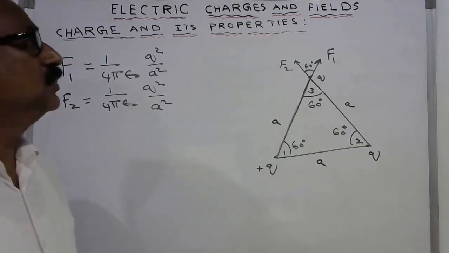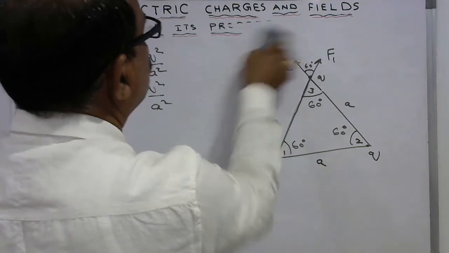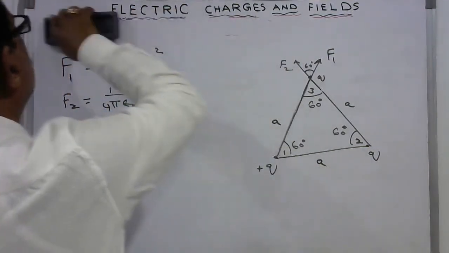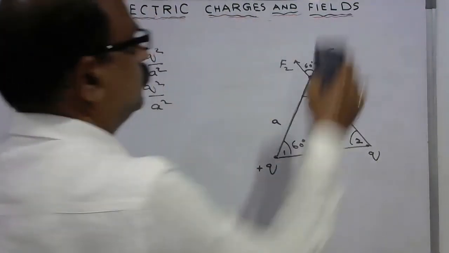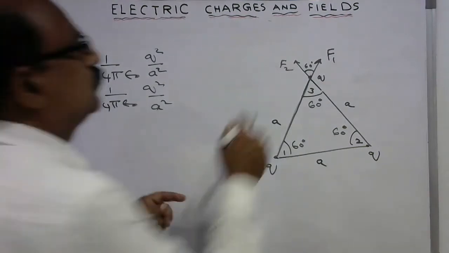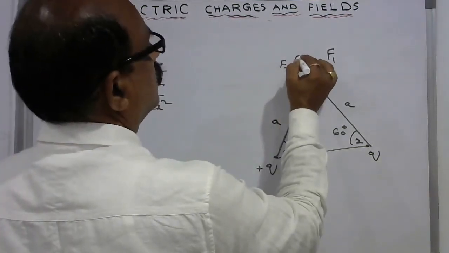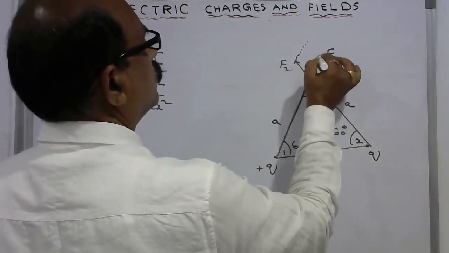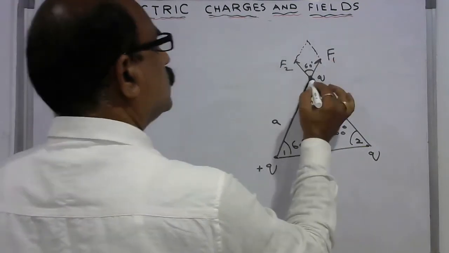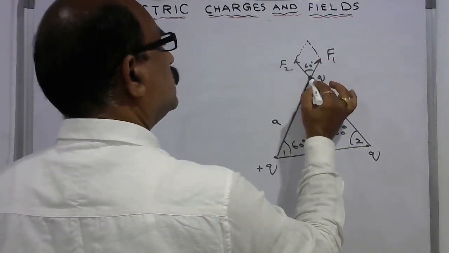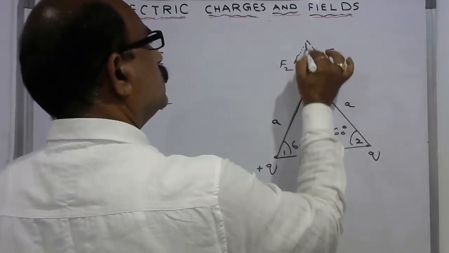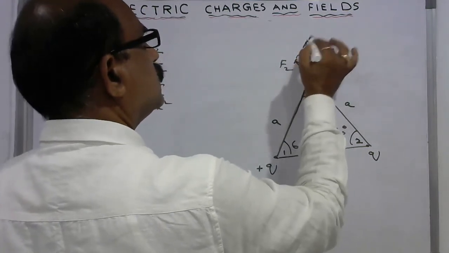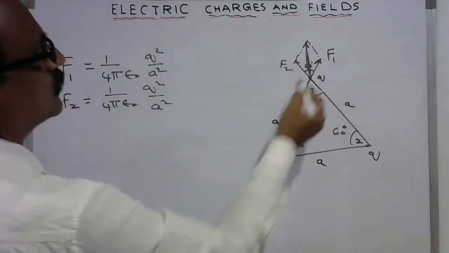Now what you have to do? We have to construct a parallelogram such that these two, we have to construct a parallelogram like this. So we have to draw the diagonal from this point. So this gives the resultant of these two vectors.